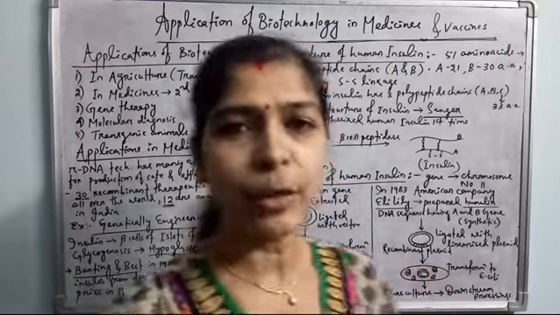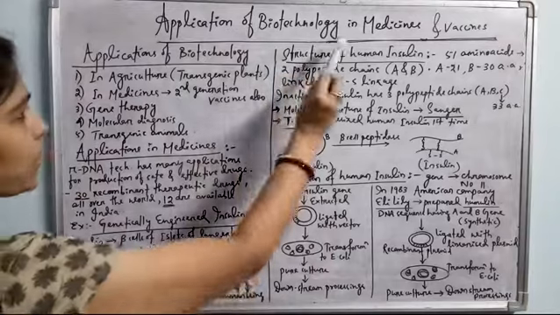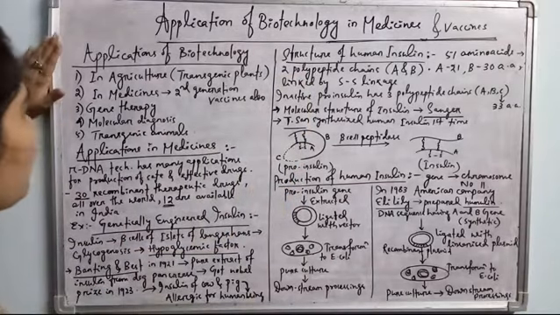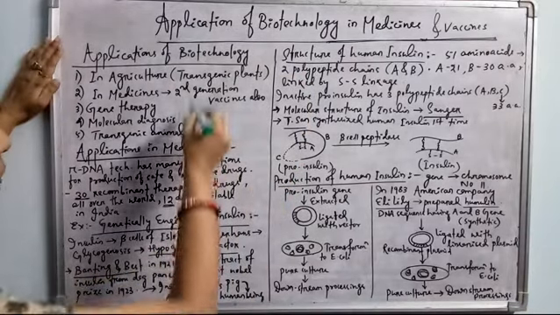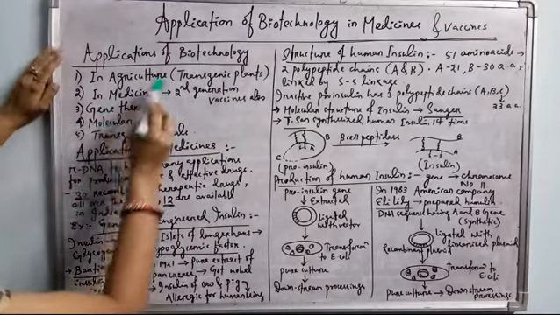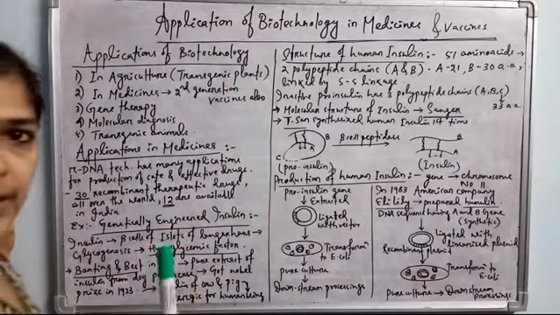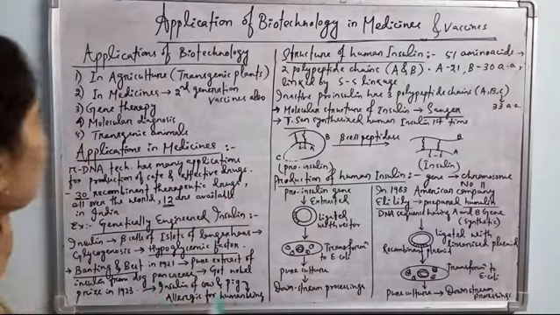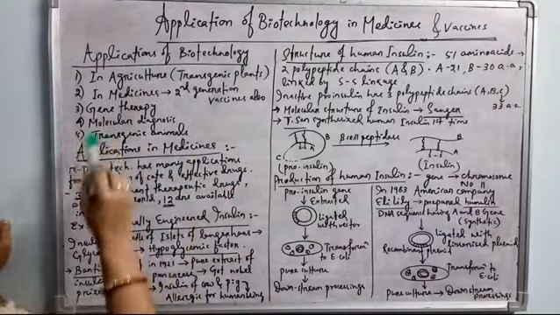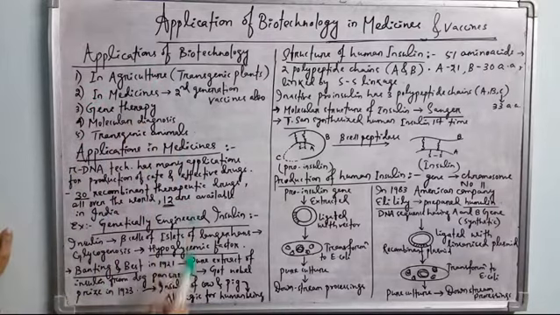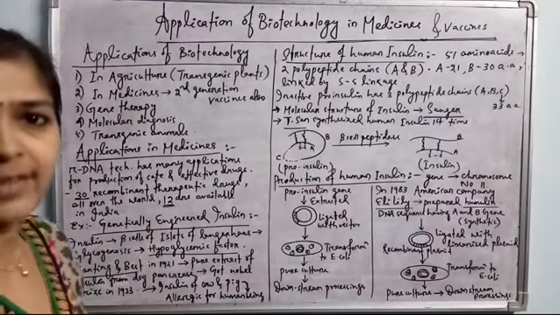Okay, so let's have a look. See, application of biotechnology in medicine and vaccine. Different types of application fields are there of biotechnology. First one is agriculture. In agriculture, genetic engineering technique is utilized for the production of transgenic plants, and that we have already discussed. Then second one is in the medicines and for the production of second generation vaccines also.